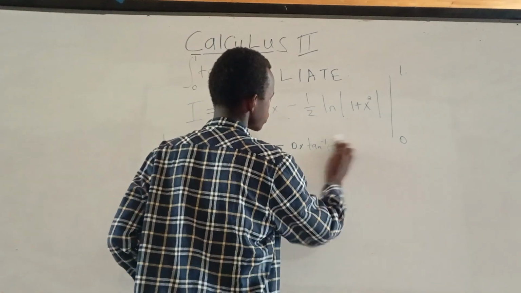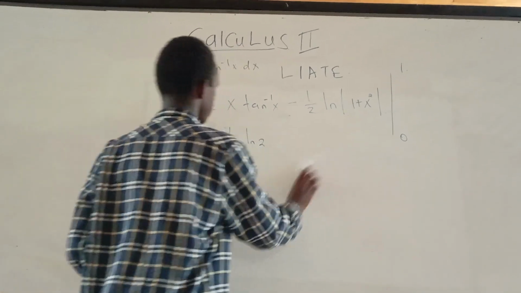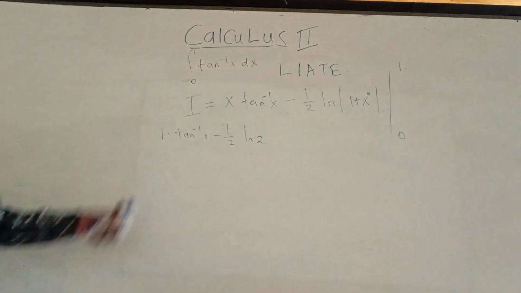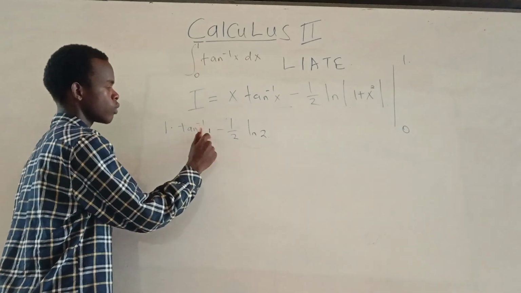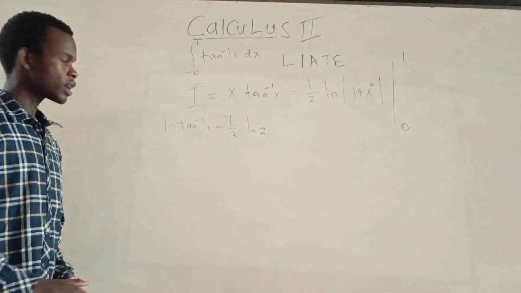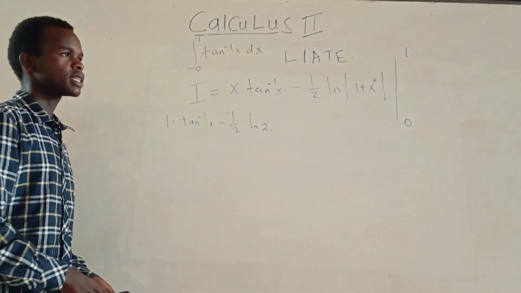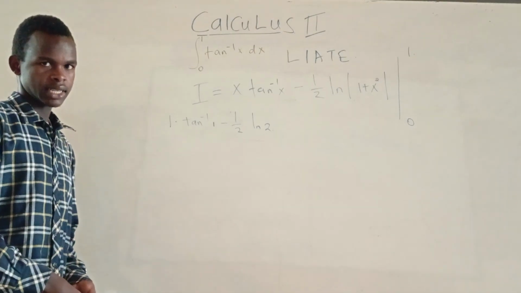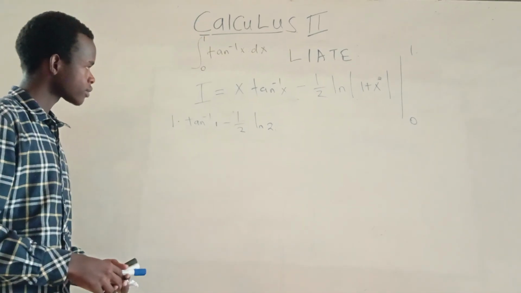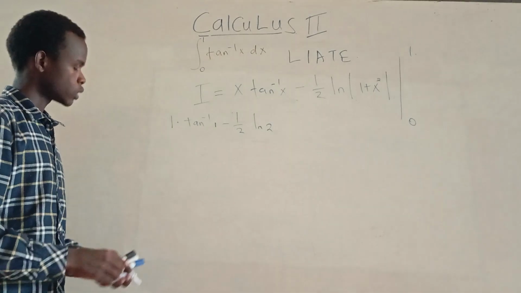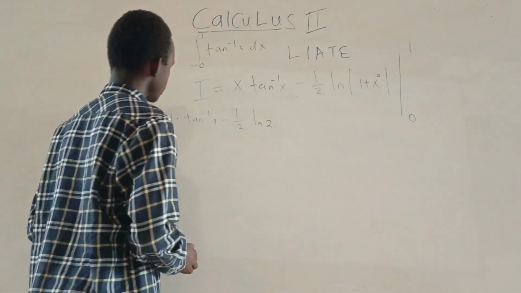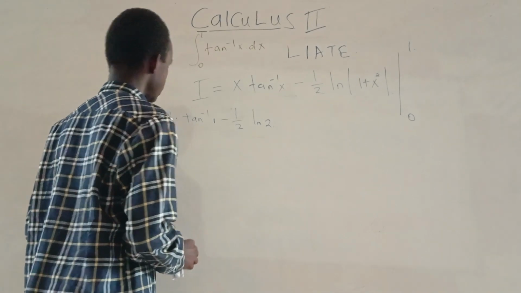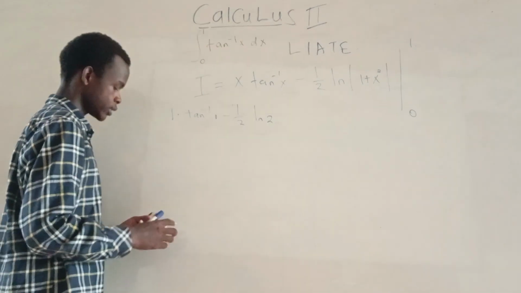Okay, so all these expressions are just 0, and we'll be remaining with this. So it will be 1 multiplied by tan inverse of 1. What's tan inverse of 1? Oh, tan inverse of 1 is 45, sorry, not 90, 45.